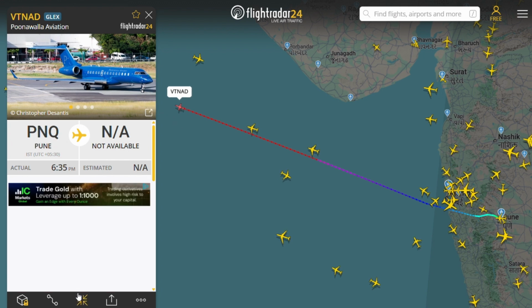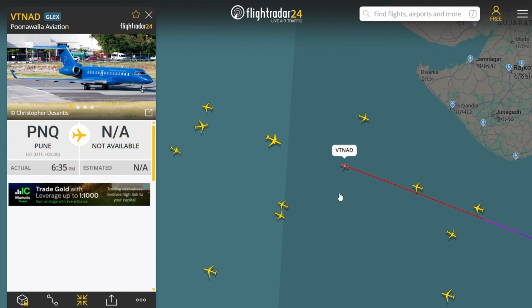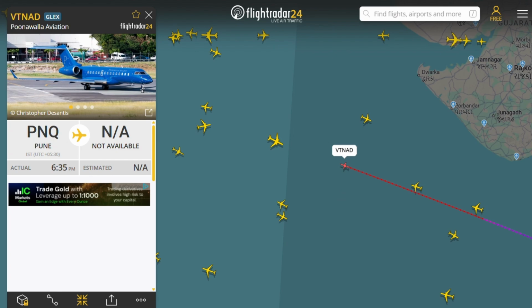If we click on follow, the screen will move along with the flight. We use one more flight radar app to track the same flight.